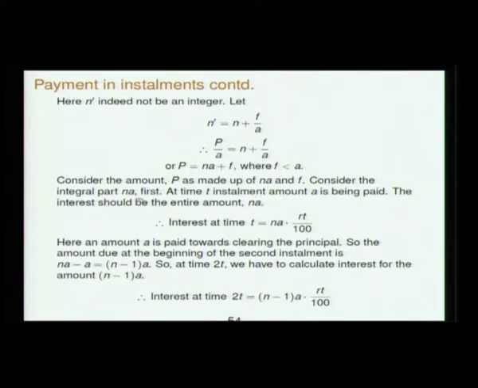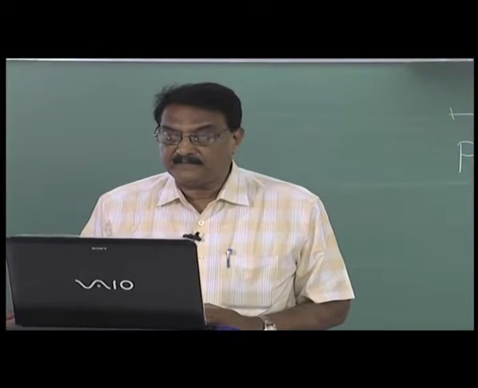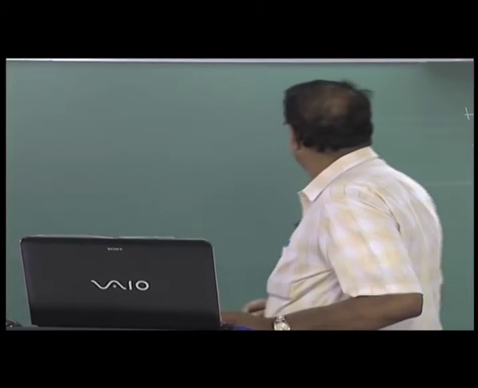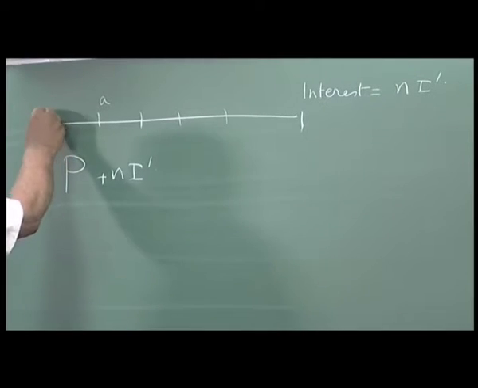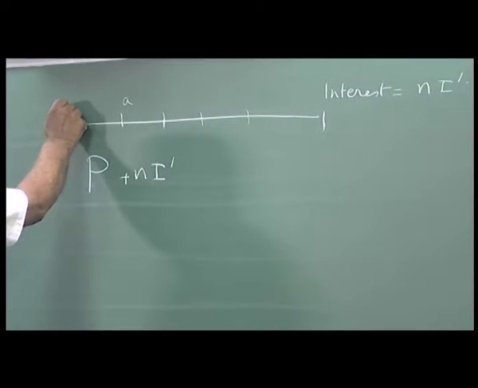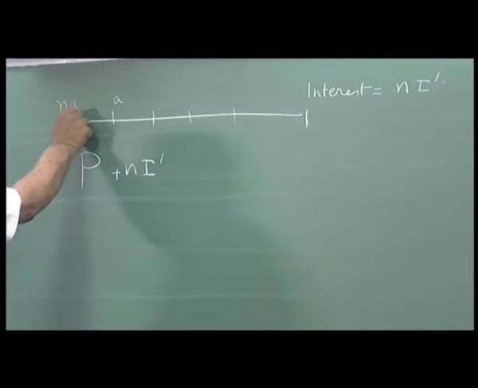Consider the integral part nA first. You see, n is an integer. So at time T, the installment amount A is being paid. So this is the installment period, and here A is paid. Then the interest should be on the entire amount. The amount of interest he is expected to give for this is on n, because the whole money is here. I will talk about the other part of the principal separately. So you have to give the interest for the whole thing.